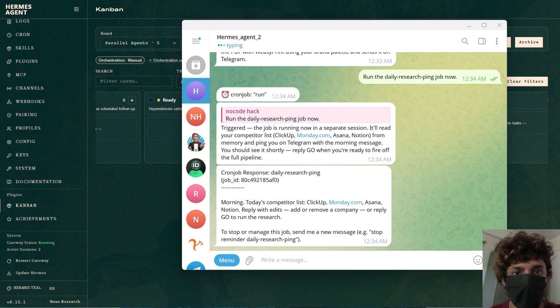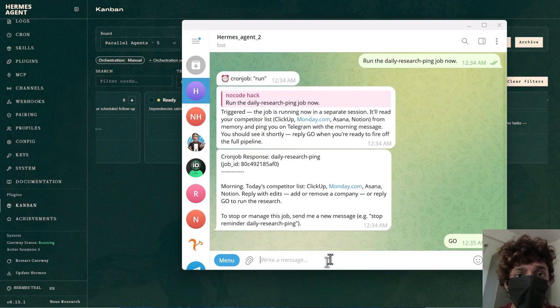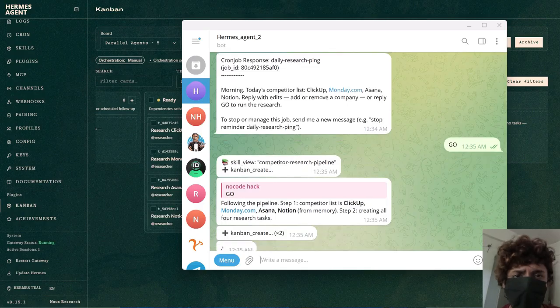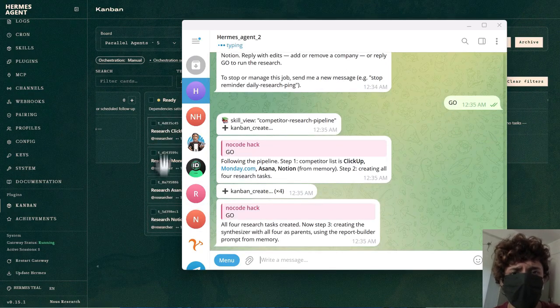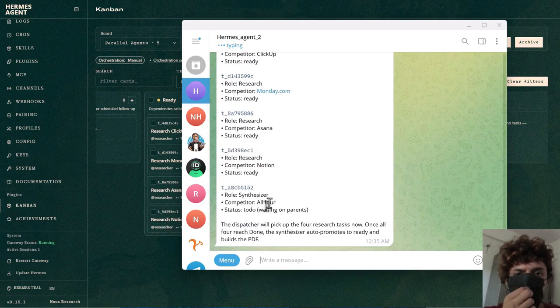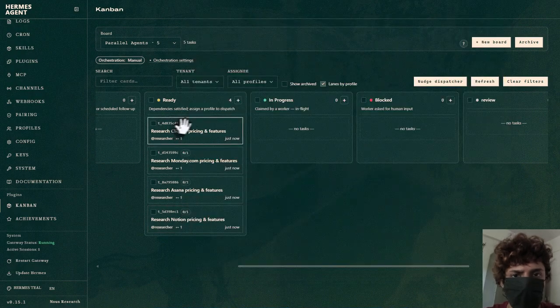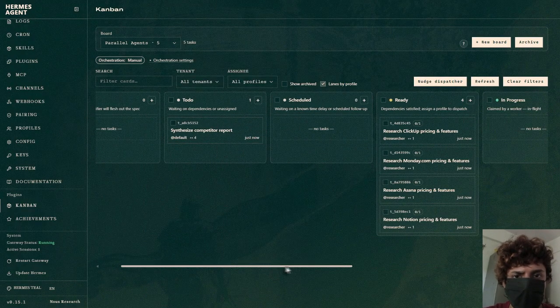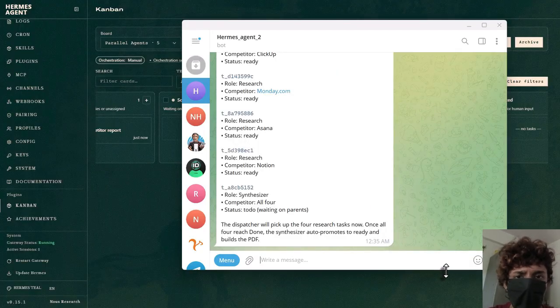It's running. And there's the morning ping. Here's your list: ClickUp, Monday, Asana, Notion. Edit or say go. And it pulled that from memory. I didn't paste it. So let's say go and enter. And it confirms. So it's creating the 4 tasks as you can see here, and then the synthesizer. So let's go to the board. Here you go, 4 researchers and 1 synthesizer. Great. So now let's wait for our PDF. And after that, we run a new competitor.